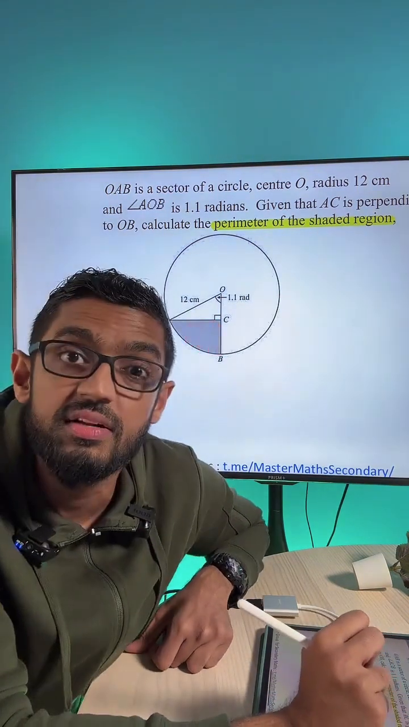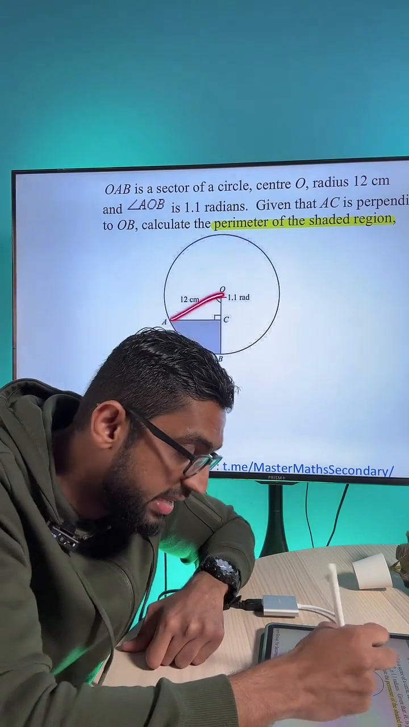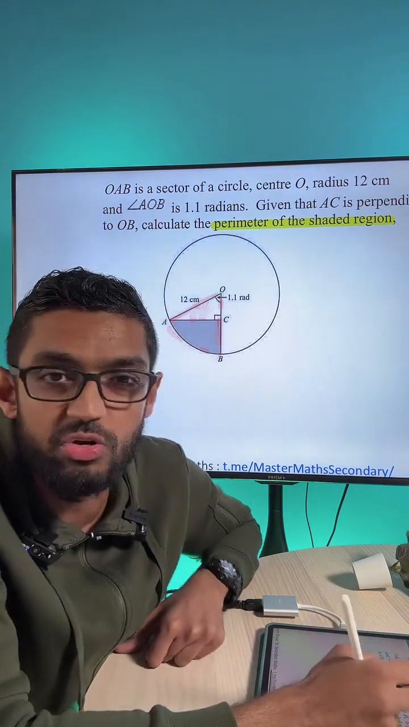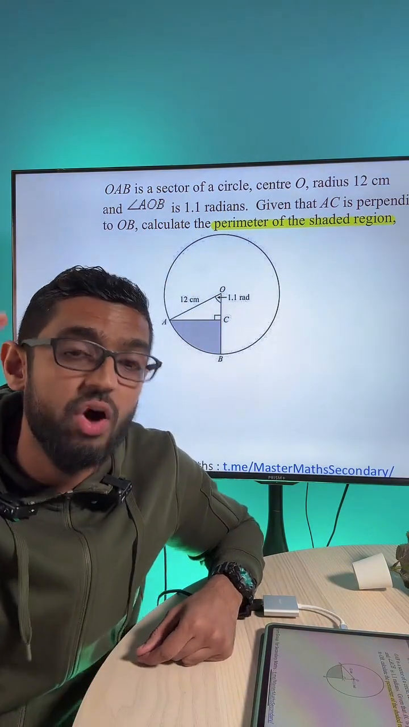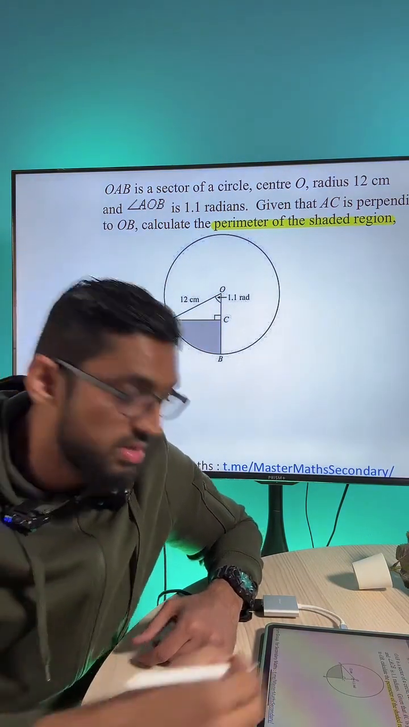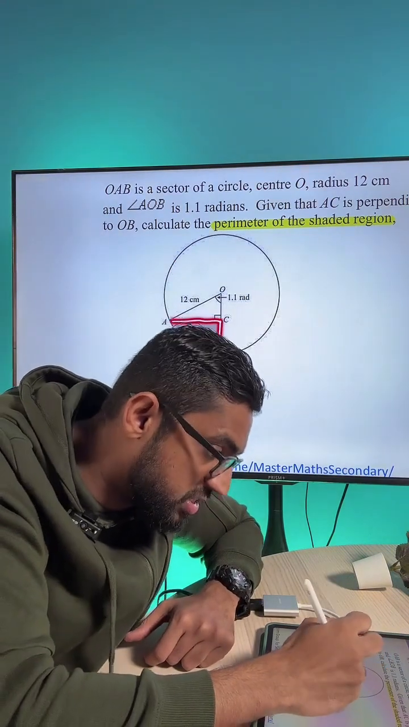How do I do that? Some of us, I'm sure, we want to take area minus area. No, not allowed to do that. Perimeter means outline. What is the outline of this shaded part? How do I find this plus this plus this?